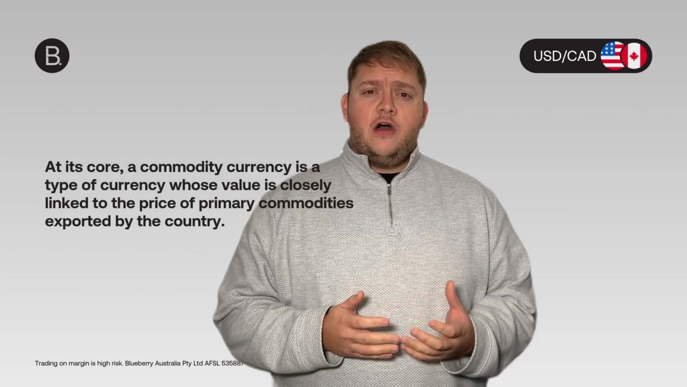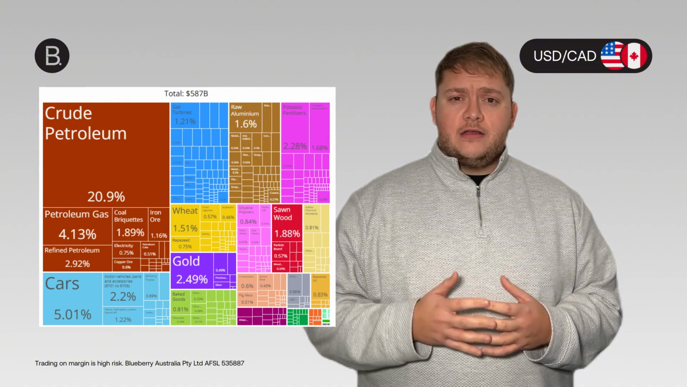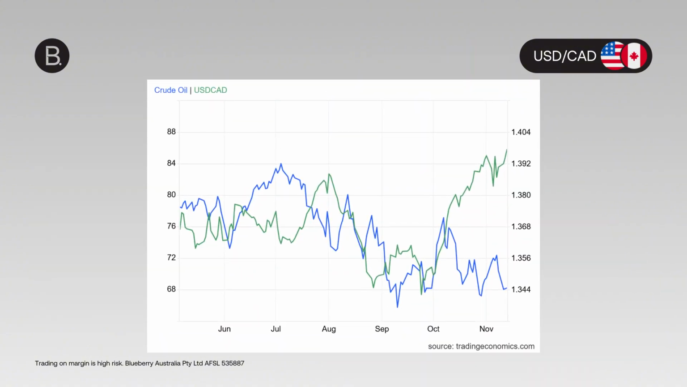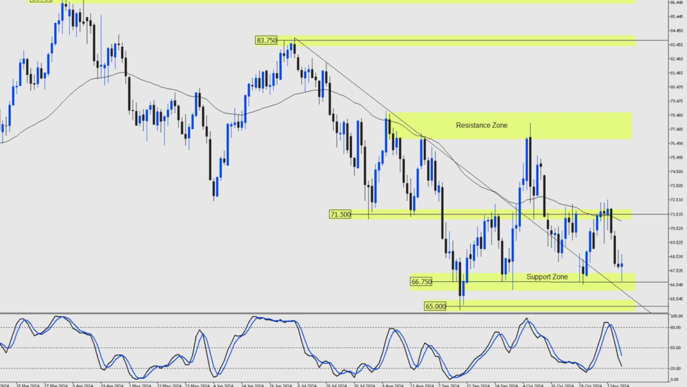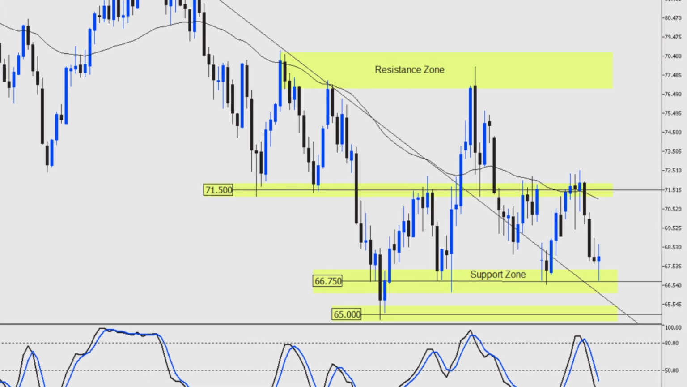The Canadian dollar is what's known as a commodity-based currency, with its largest exports being oil, natural gas, and cars. The price of oil and the price of US dollar CAD have an inverse relationship. So if the price of oil falls, we typically see the US dollar CAD price rally. Currently, oil prices are falling back towards prior lows around the $66.75 level. And if this momentum was to continue, then dollar CAD prices could push through the 1.4 barrier.